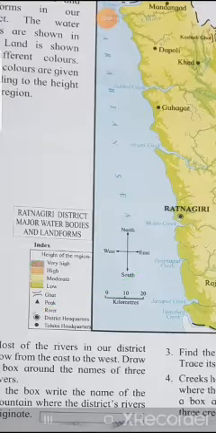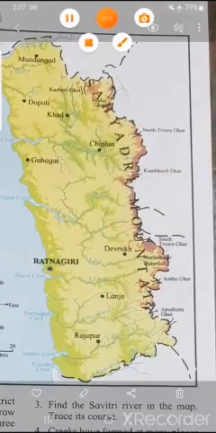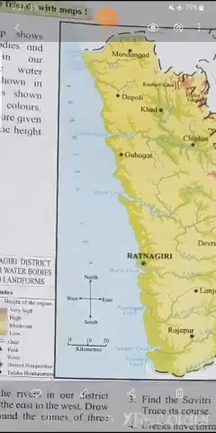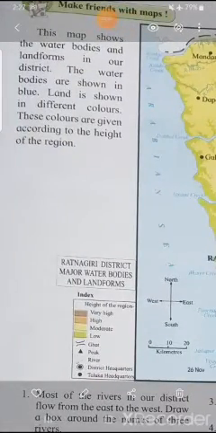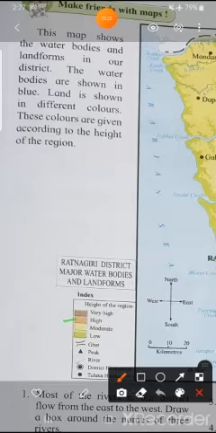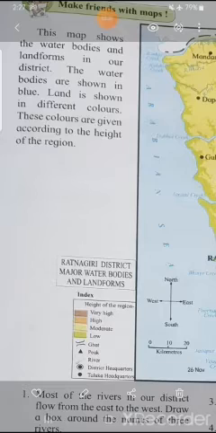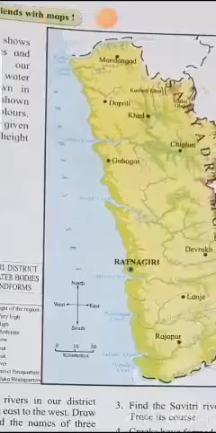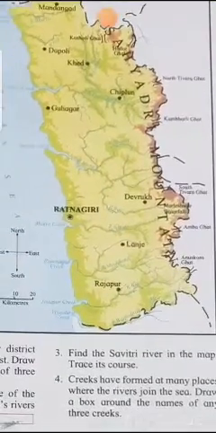Wherever there is brown color, you can see, these are on very high places, so that's why it is shown in brown color. And then see next, orange color. Orange color means it's a high place. Then yellow, moderate. Then green, low. Like this, different colors they have used to show the height. As per the height they have shown the landforms.